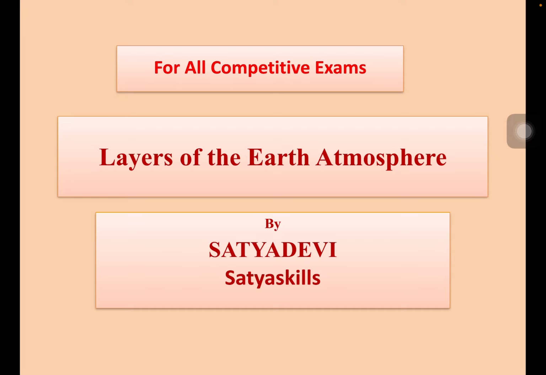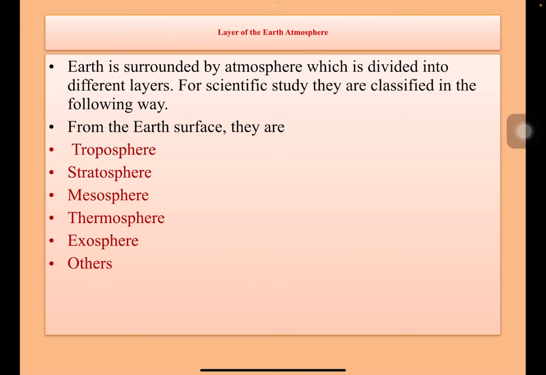In this video, I would like to tell you about Earth atmosphere and layers of the Earth atmosphere. Earth is surrounded by atmosphere which is divided into different layers. For scientific study, they are classified in the following way. From the Earth's surface, they are troposphere, stratosphere, mesosphere, thermosphere, exosphere and others.